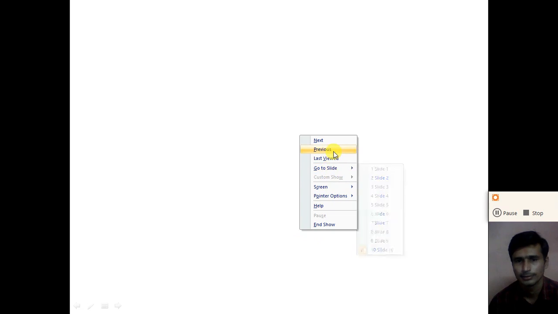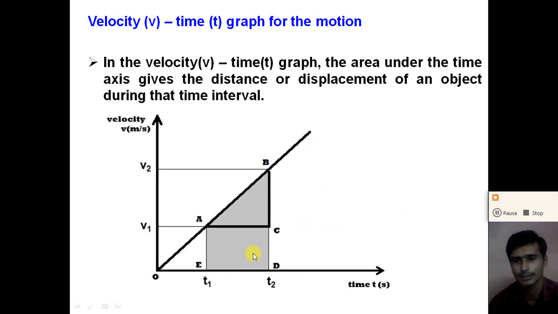So how can we calculate the distance traveled by the object? The distance traveled by the object is equal to the area of this triangle ABC and the area of rectangle ACDE, and the sum of these two areas, that is the total area covered by the velocity time graph under the time axis, gives us the distance traveled by the object in that time interval.